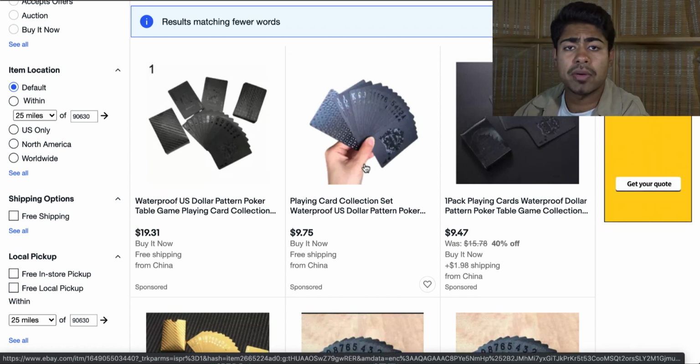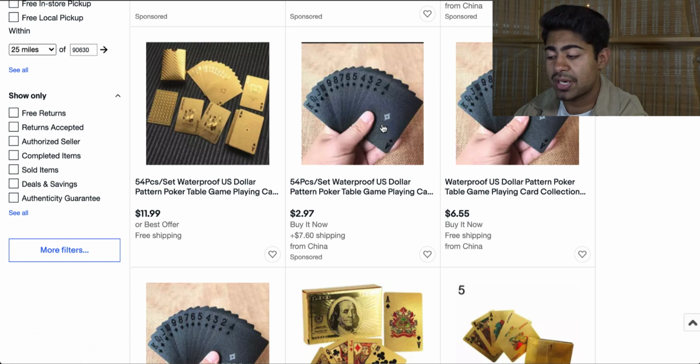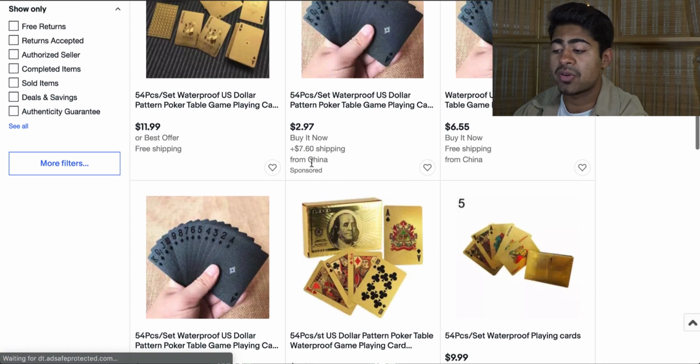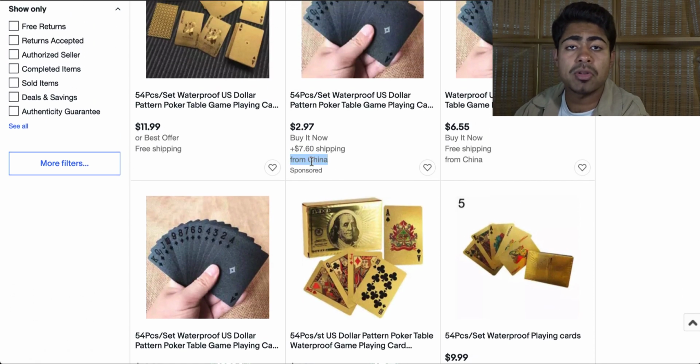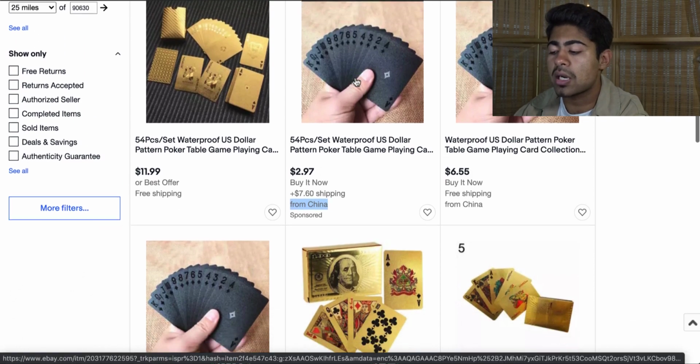So it does look like we're very, very close to finding that same exact variation. And here you go. Here is that same exact variation. However, it is getting shipped from China. So now half of our troubles are resolved. We were able to successfully locate this same exact product on eBay.